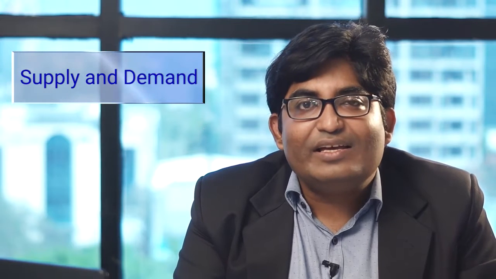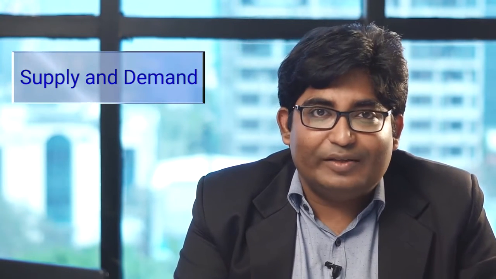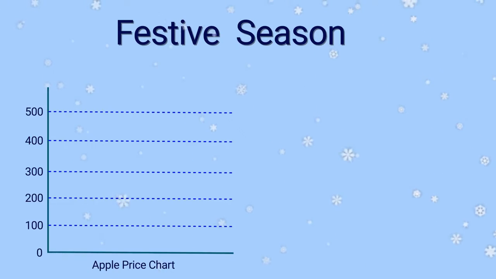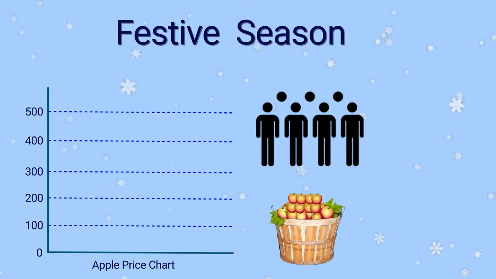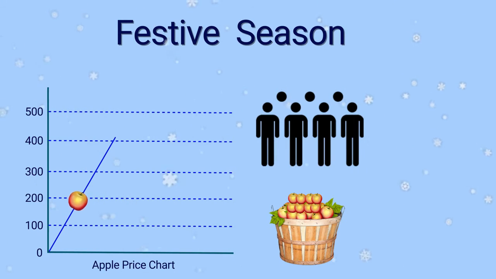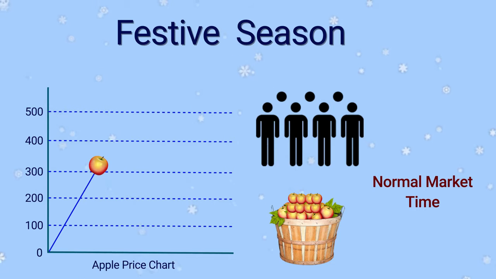Now all these trends are decided by supply and demand. For a while, let us leave the charts aside and go for a fruit market example. Suppose there is a festive season around, and you see there is huge demand for fruits, and you go to an apple seller. He wants to sell his apples to you for around 300 rupees per kg, right?